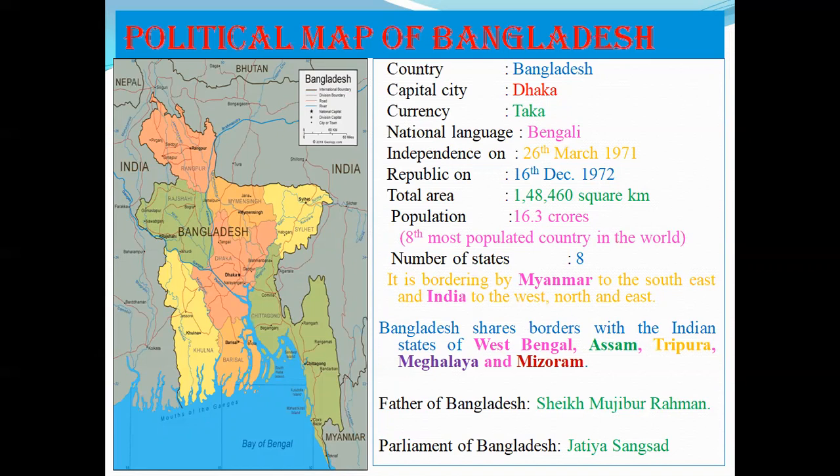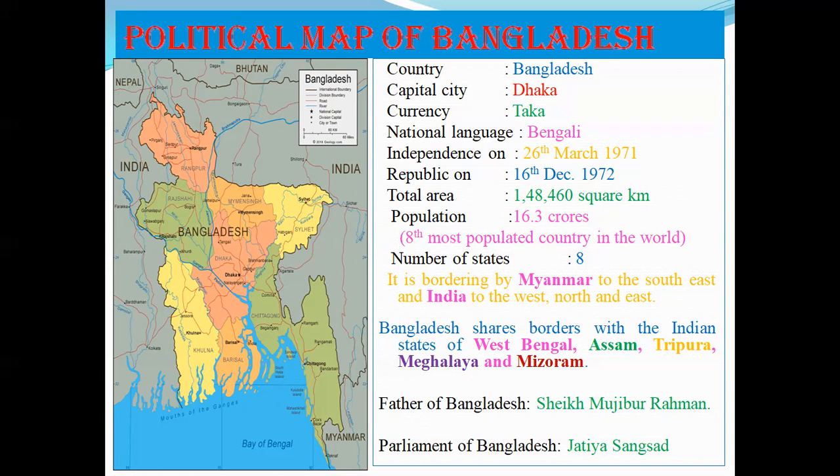Total area of Bangladesh is 1,48,460 square kilometers. Population of Bangladesh is 16.3 crores. Bangladesh is the eighth most populated country in the world. Number of states are 8.